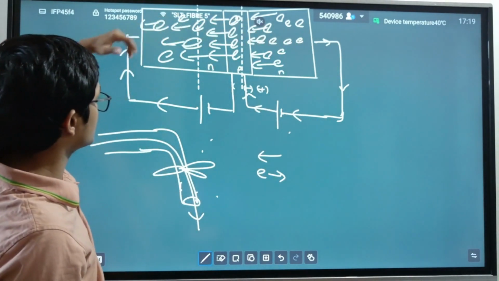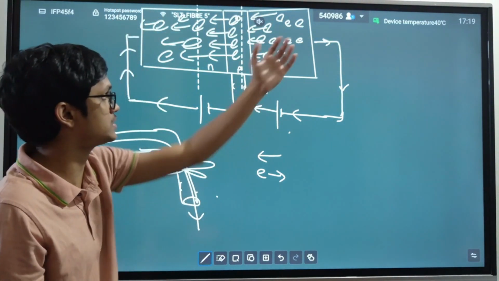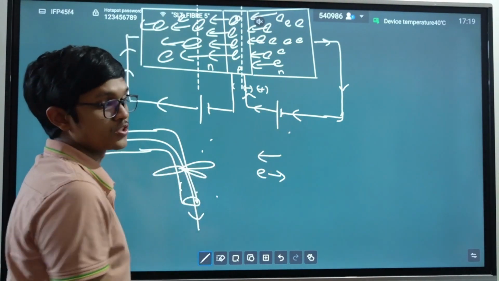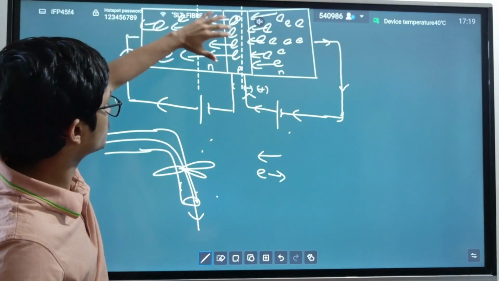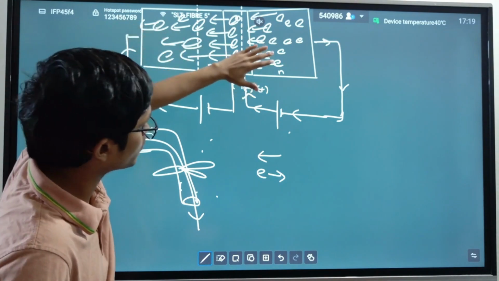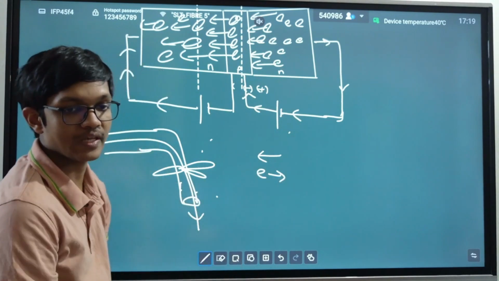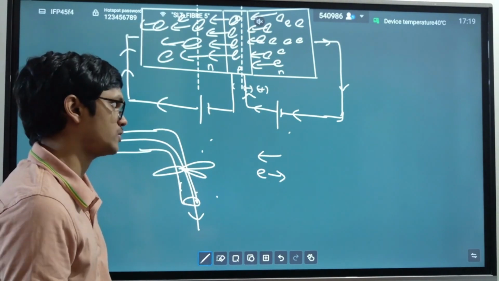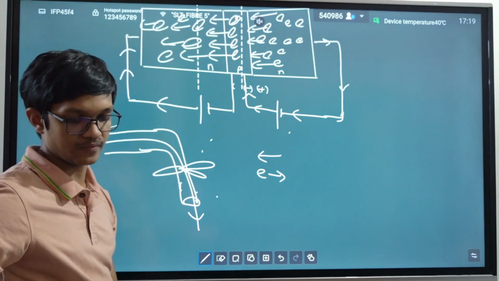This is the main circuit. Water flows in this direction. Lots of electrons go in this direction. But who decides how many electrons will come here? It's decided by this circuit. So this is a controlling circuit. We use a very small current in this path, and we can control a very large current in another path. There's a very large current going in this direction, but it's controlled by the very small current going in this path. Why? He is the one who calls electrons. Clear? So the transistor is a very simple concept where you use a small current to control a large current. Clear? That is the basic idea.